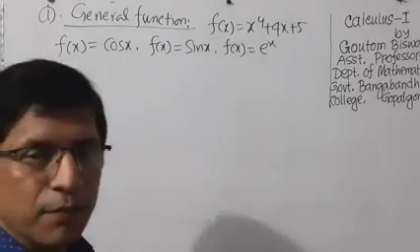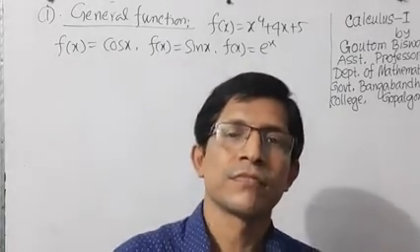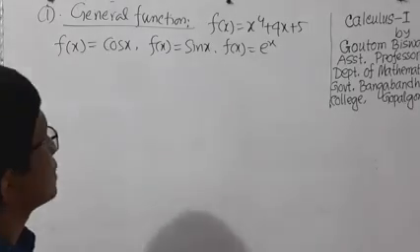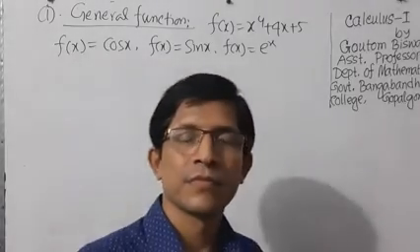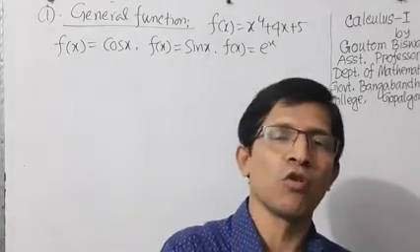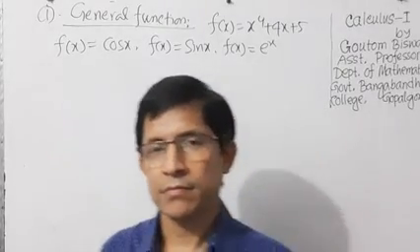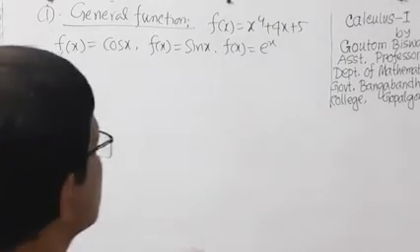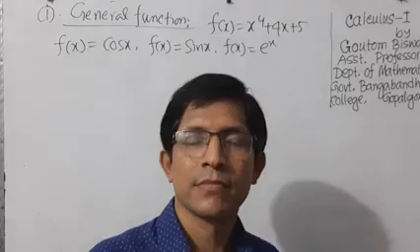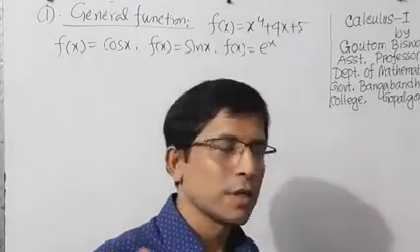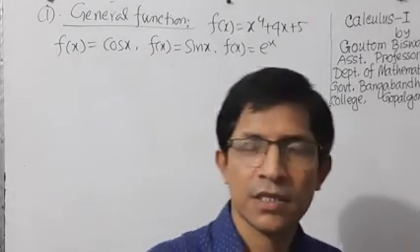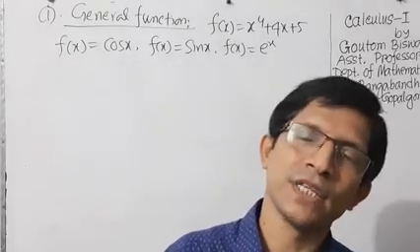These are types of examples of a function, and in these functions, if you put any real number, you can easily get the value of f of x. So it is very easy to find the domain of the function.